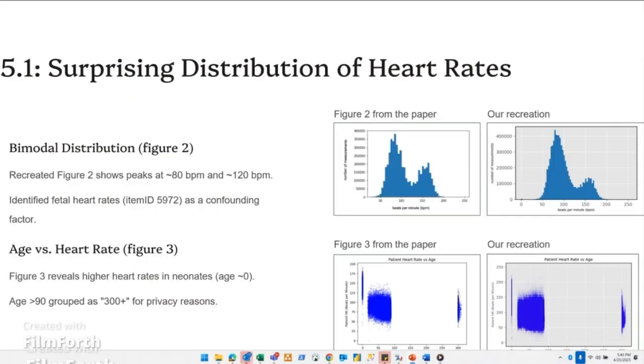In this section, we observed two different things that relate to heart rate. The first is a bimodal distribution, which is surprising, and that's because of a confounding factor, which is neonatal heart rates being included in that distribution. The second is a large gap in terms of age, and that is because anyone in MIMIC who is over the age of 90 is automatically marked as 300.